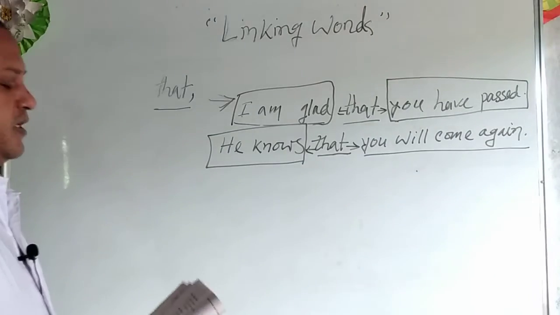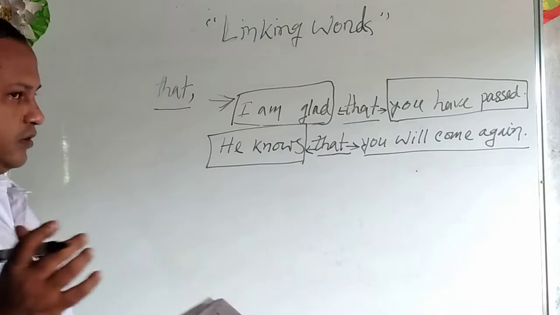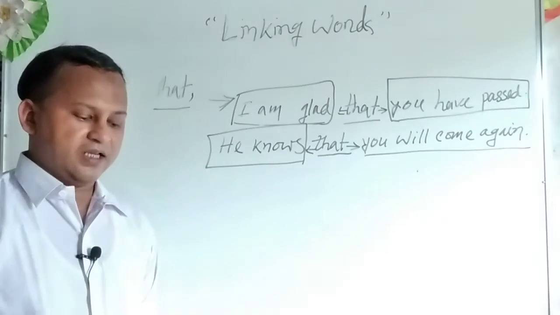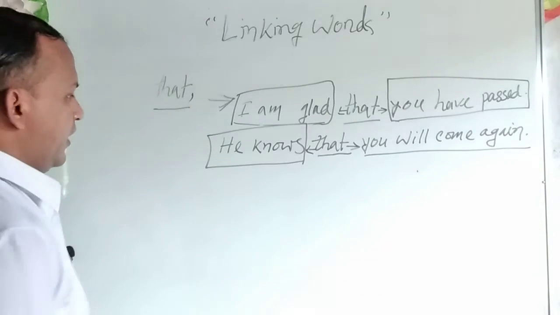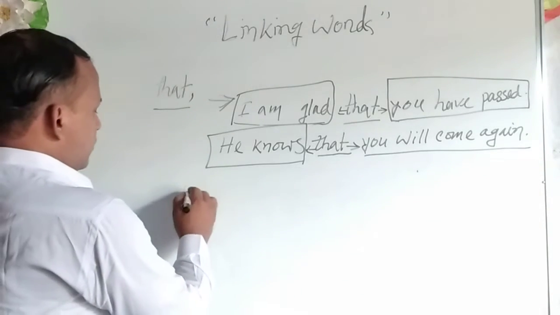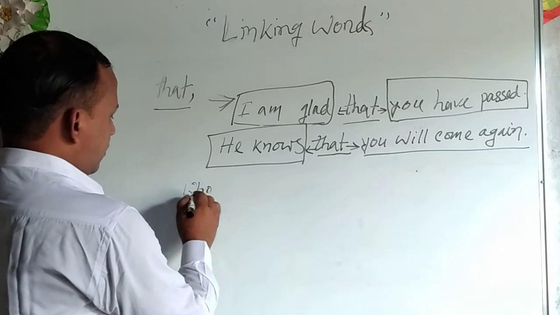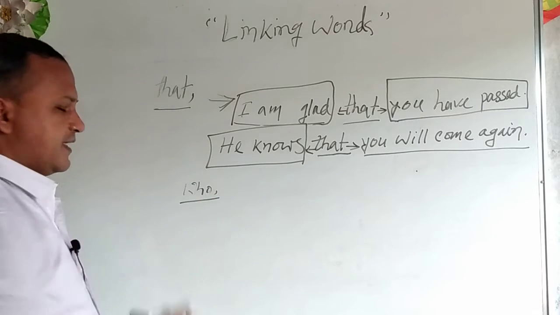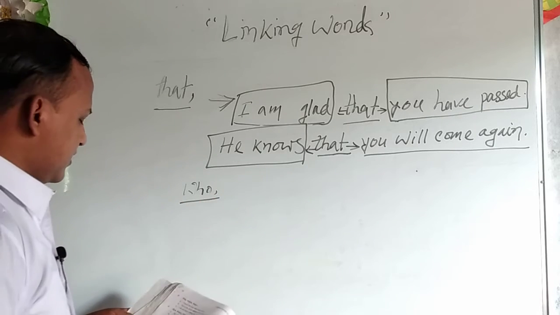Dear student, have a look, please. Another linking word is who, which is used with that. Suppose who, in the structure or position of the sentences.